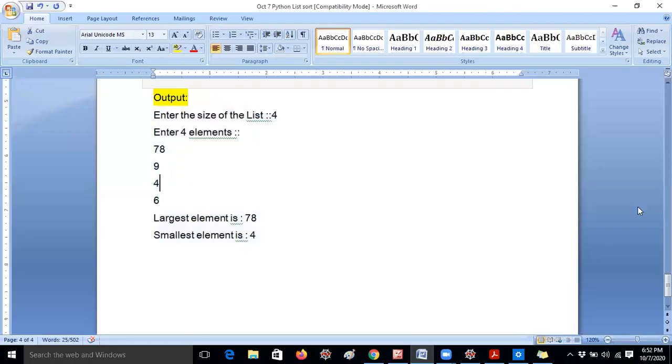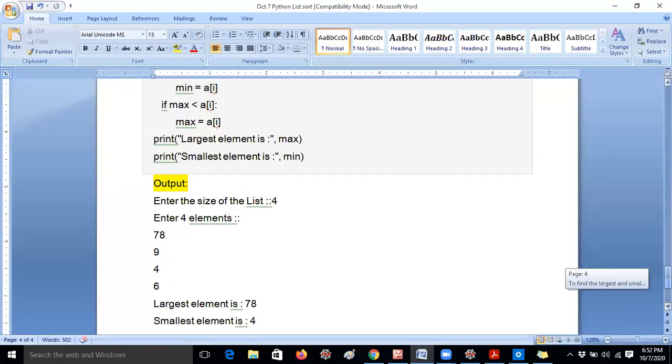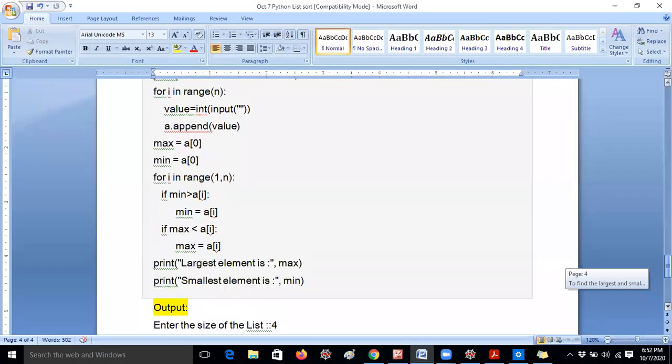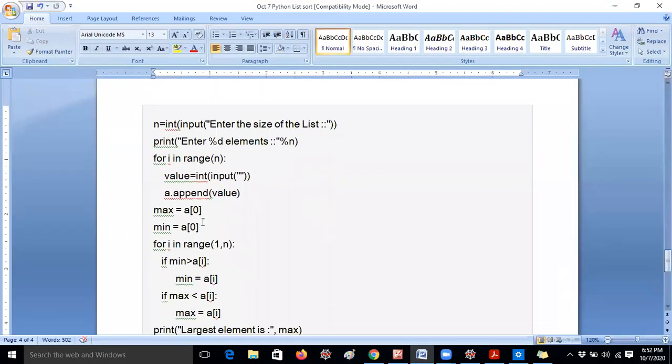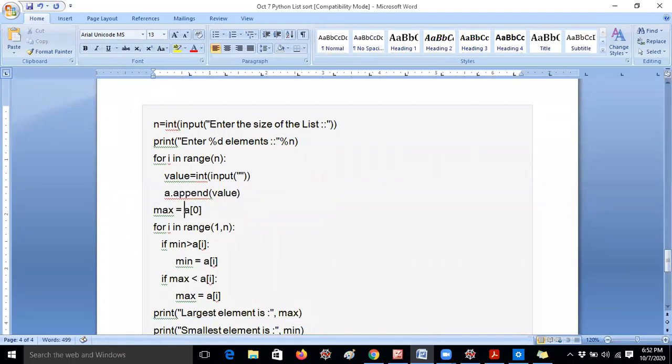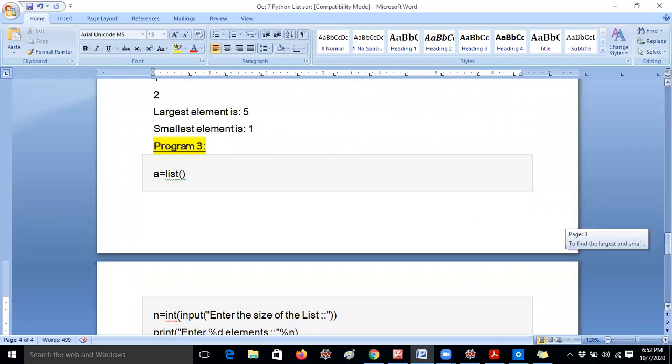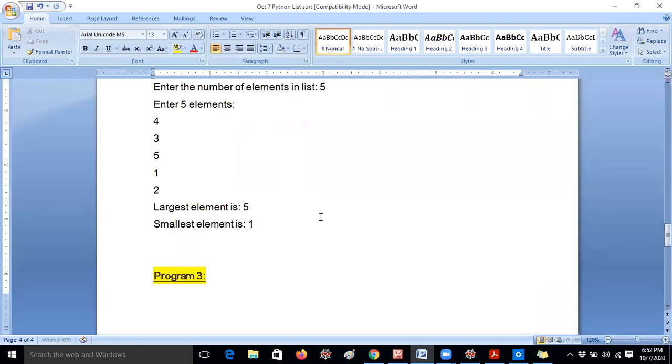Okay, so let me check the notes now. I think the program is the same like this. Yes, it is the same. I have changed the max equal to min equal in a single line. Let me remove it. So I will change the notes also. I will begin in a new line. That's better. That's all.